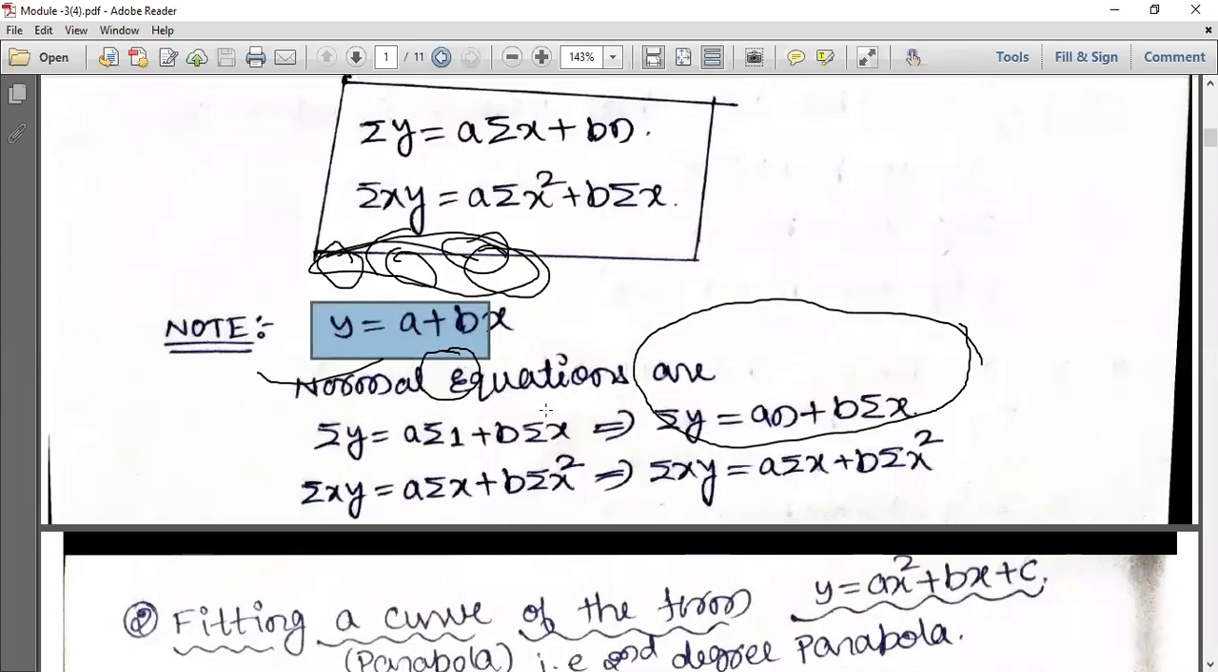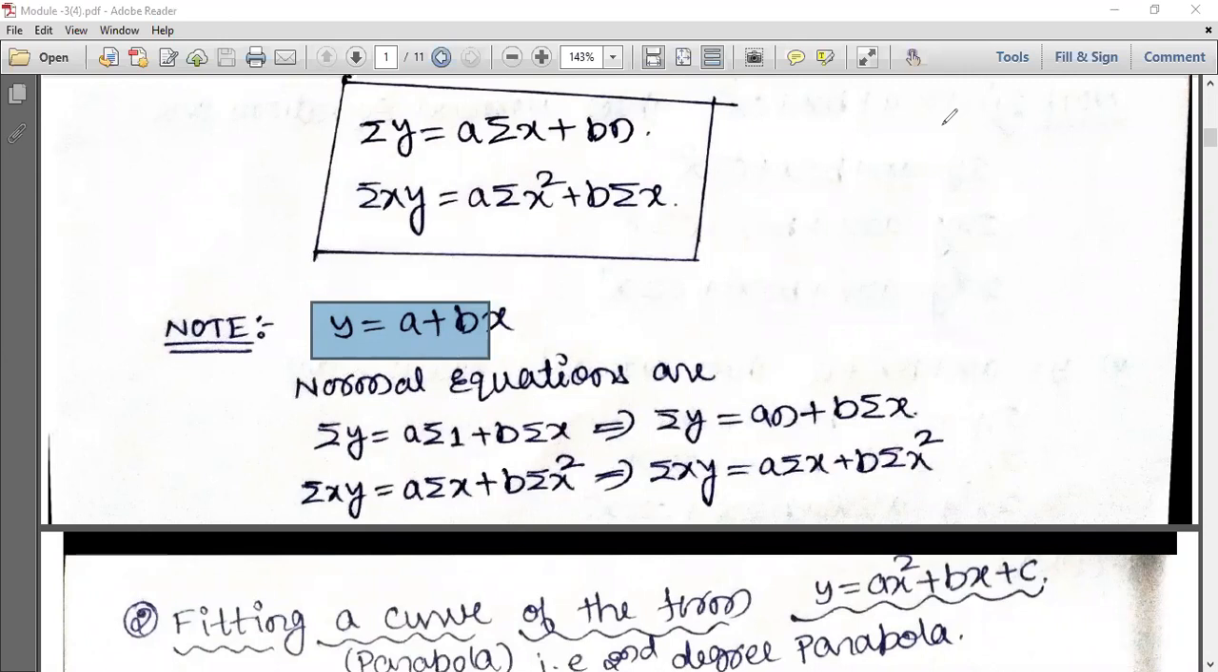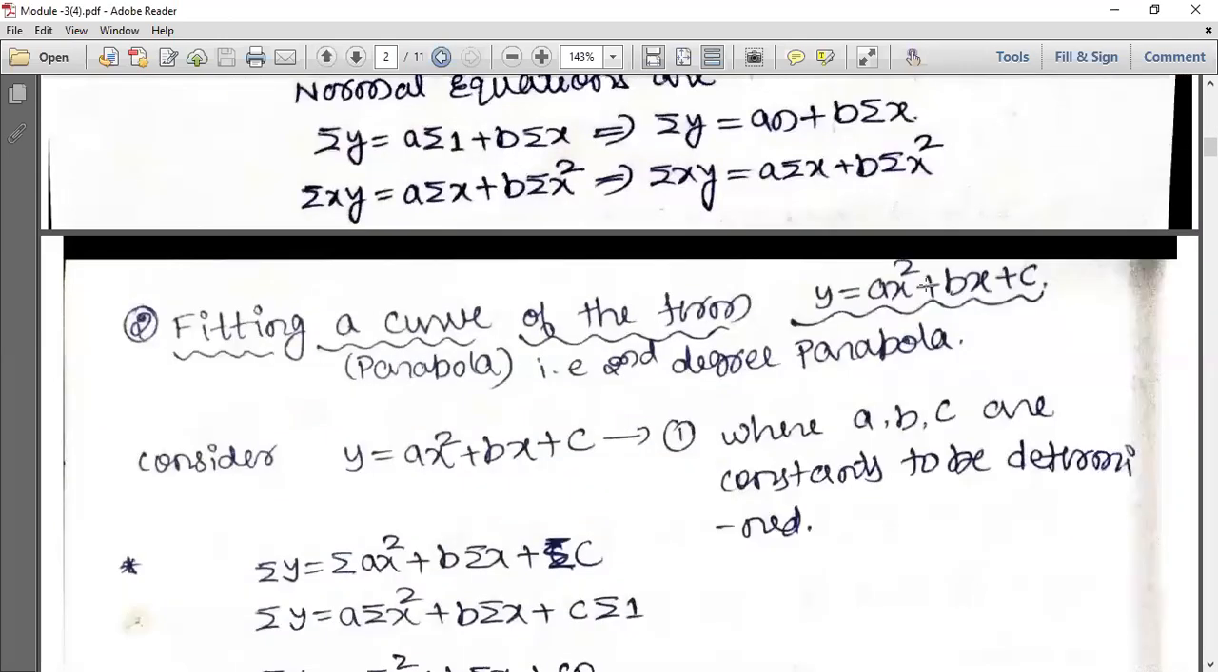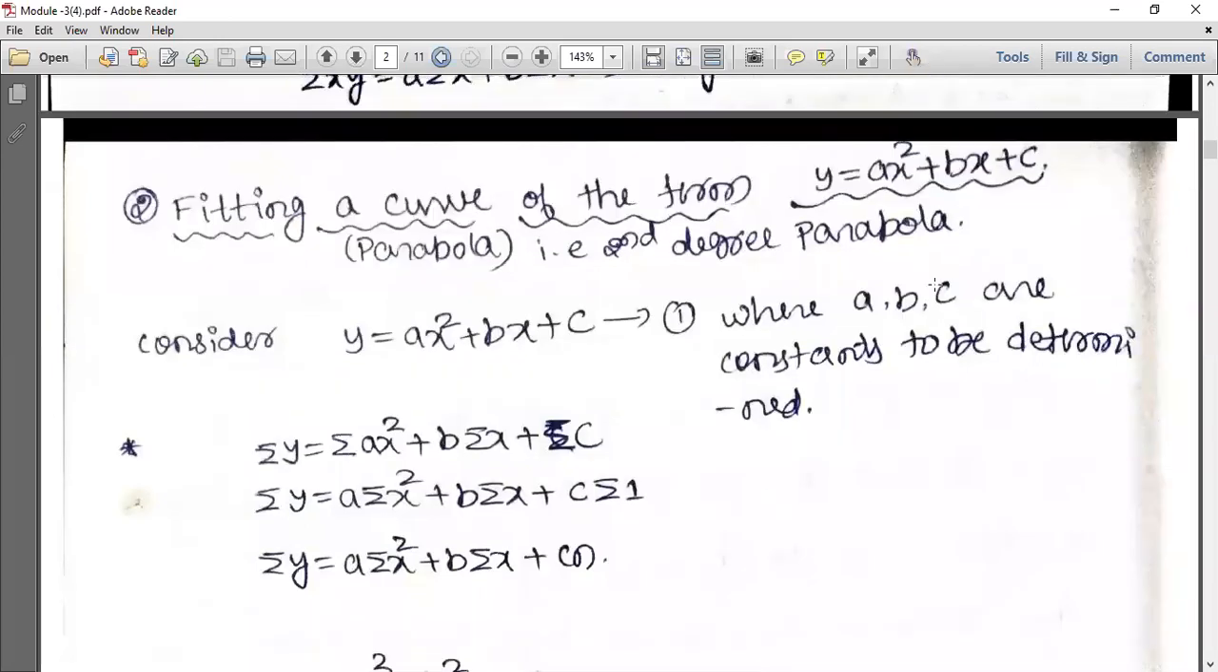So first, take the summation sign. Next, to get the normal equation, multiply by the independent variable. Here the independent variable is x. Hope you're understanding, everyone. Is it clear for the equation of a straight line? Yes, sir. Okay, fine.